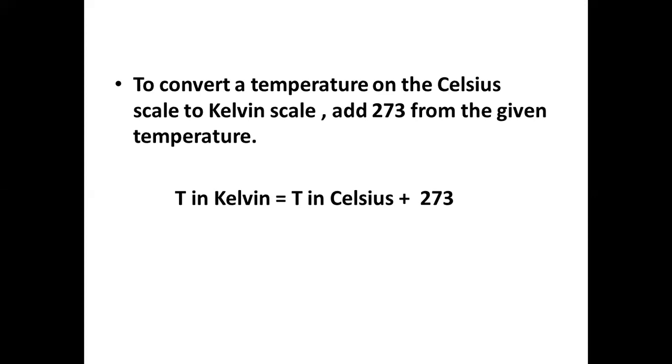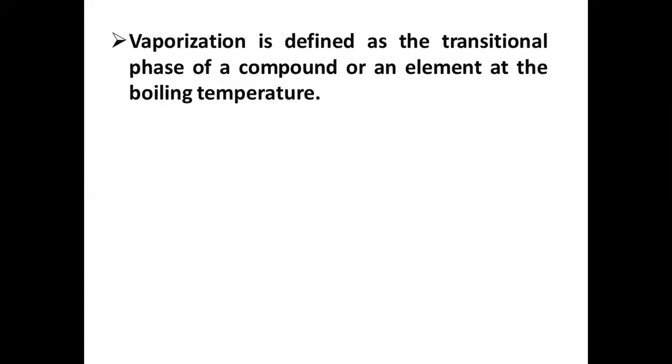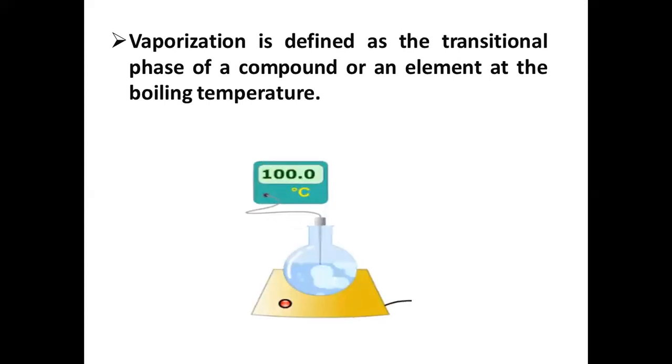So temperature in Kelvin equals temperature in Celsius plus 273. So what is vaporization? Vaporization is defined as a transitional phase of a compound or an element at the boiling temperature.